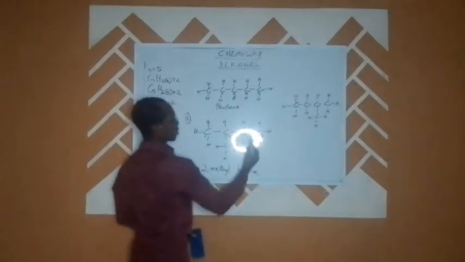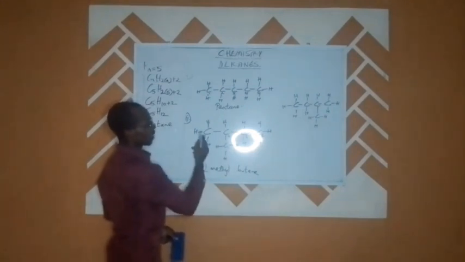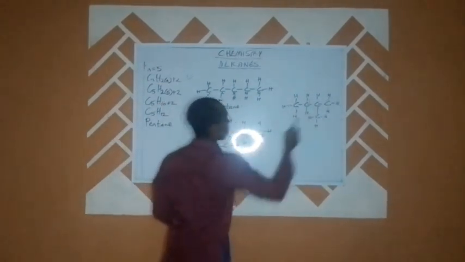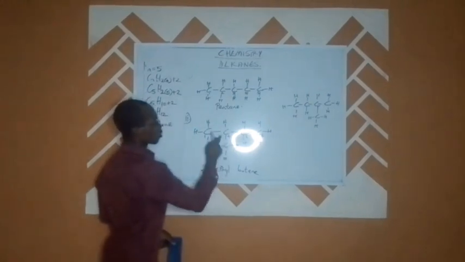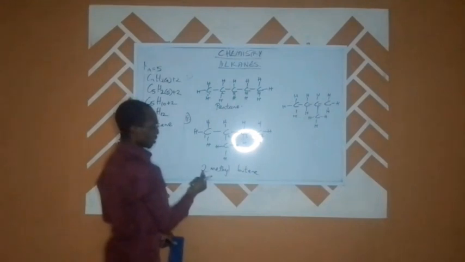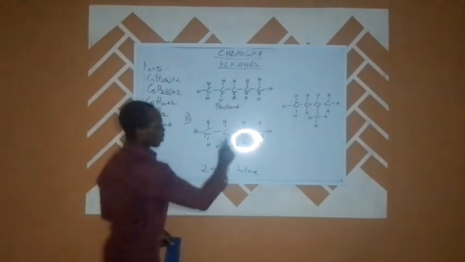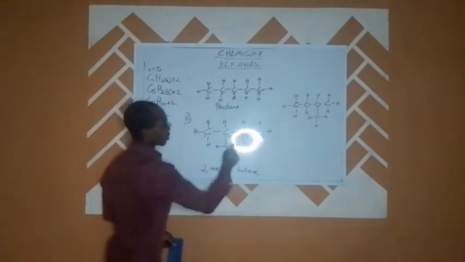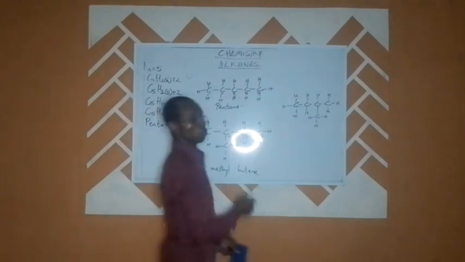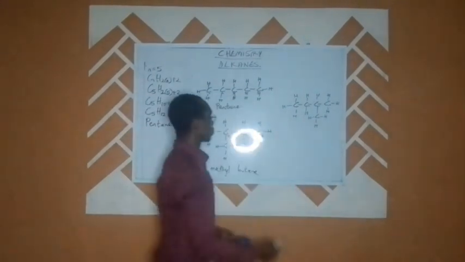If I have it like this, looking at this now, you see that starting our numbering from here, carbon 1, 2, 3, 4, we have our methyl on the second carbon atom. That is why we said it is 2-methyl butane, because we must count the parent chain to have the shortest possible number to the functional group. That is how we number.